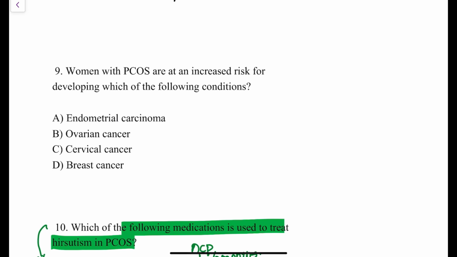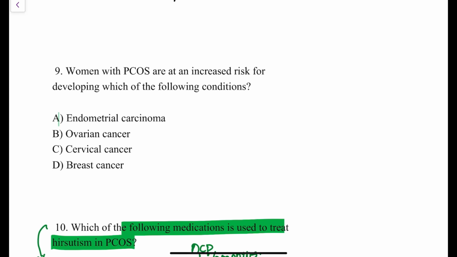Women with PCOS are at increased risk of developing which of the following conditions? Just now I told you that in patients with PCOS there is unopposed estrogenic action towards the endometrium, right? This estrogen E1 is going to do proliferation of the uterine endometrium, and because of hyperproliferated endometrium, the endometrial thickness might be increased. But in a chronic term, if the same thing happens because of chronic increased endometrial thickness, this might result in endometrial carcinoma, right?